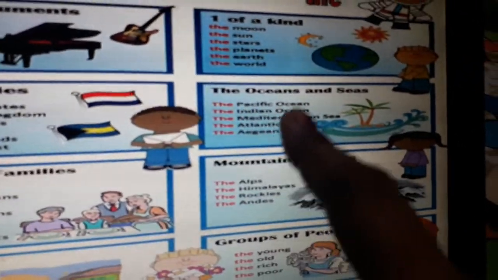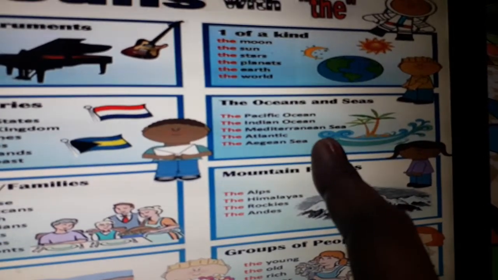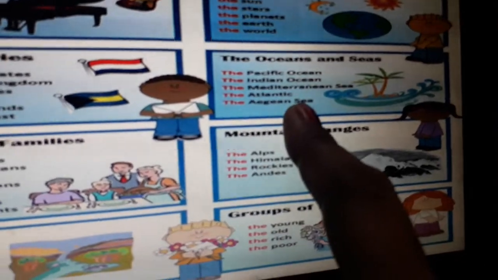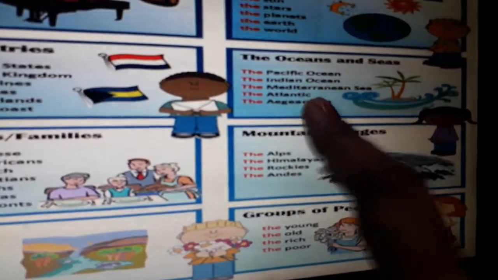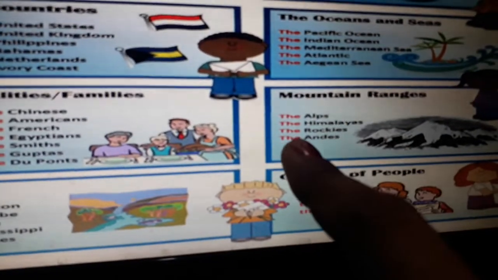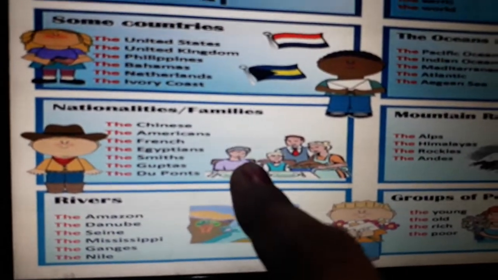We put the before the names of oceans and rivers like the Pacific Ocean, the Indian Ocean, the Arabian Sea, the Atlantic Ocean, the Mediterranean Sea. We use the before the names of mountain ranges like the Alps, the Himalayas, the Rockies, the Andes, the Aravallis, before the names of the nationalities and families, the Chinese.